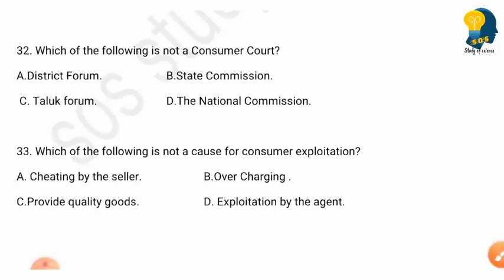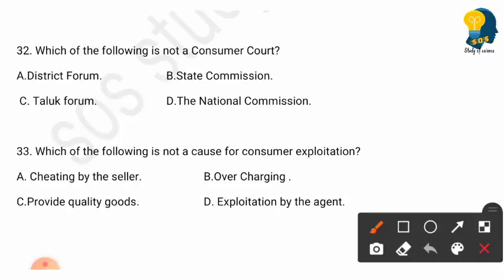The next question is which of the following is not a consumer court? Options are District Forum, State Commission, Taluk Forum, the National Commission. So here the right answer is Taluk Forum is not a consumer court. So option C is the right answer.